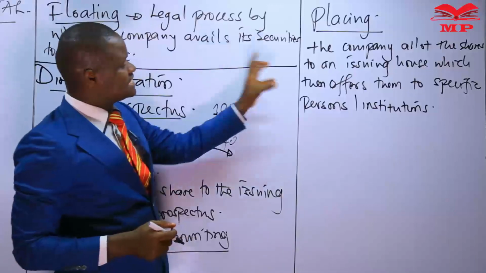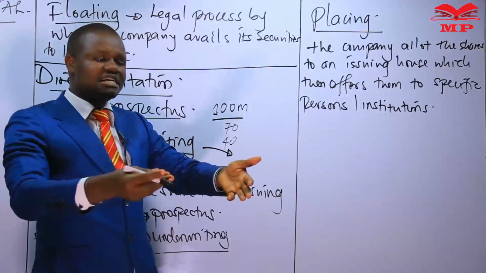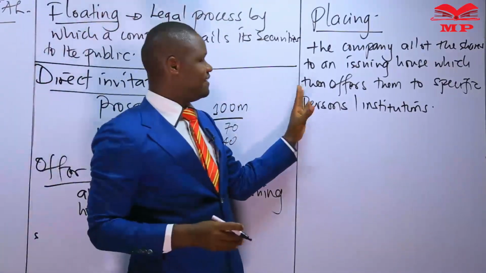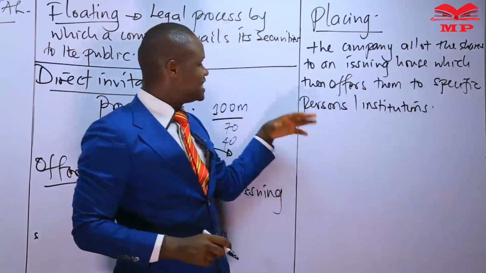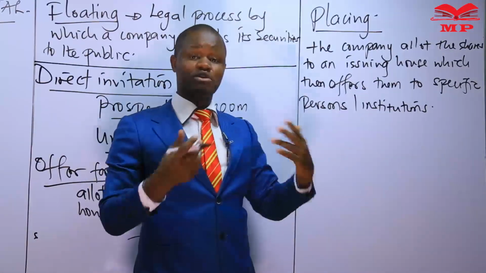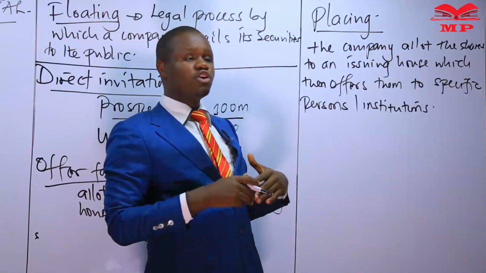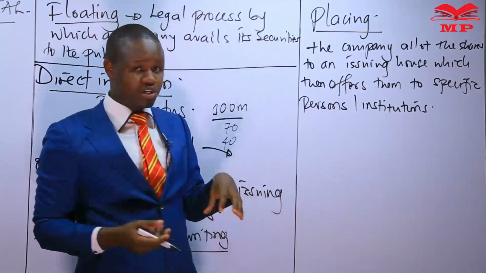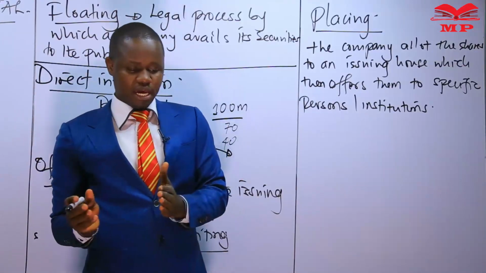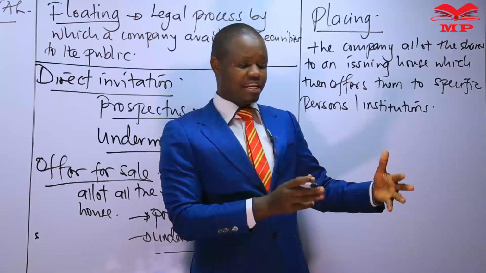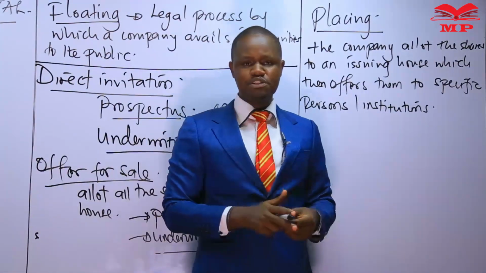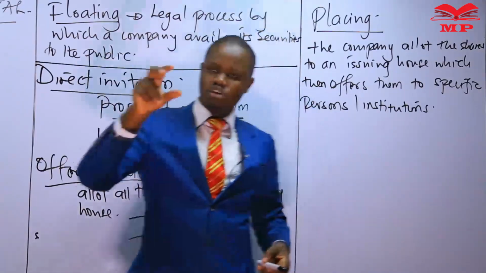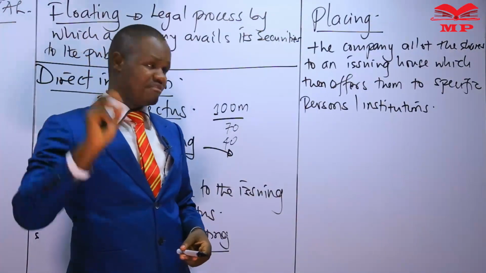Now, in this case, because we are not inviting the public directly, we are saved from the inconveniences and all the costs of doing a prospectus. We shall also not be faced with the risks of underwriting. The company that wishes to raise capital allots all these shares to an issuing house, and then gives them the responsibility of having these shares offered to possible or willing investors.